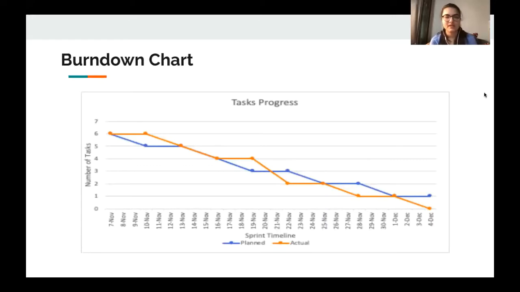This is our burn down chart, which shows the planned tasks and the actual tasks and the time taken. Next slide, please.